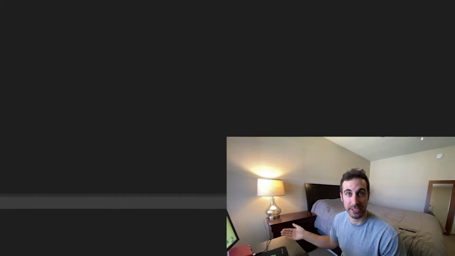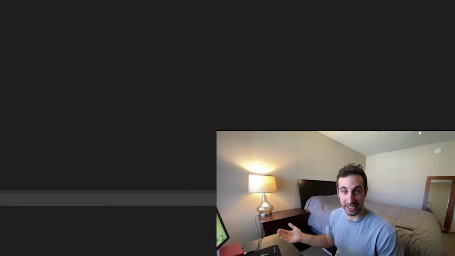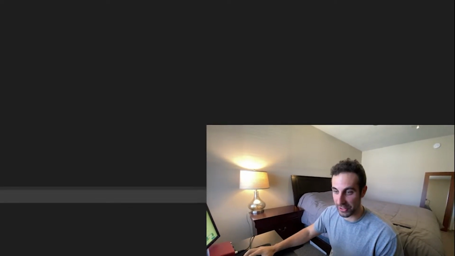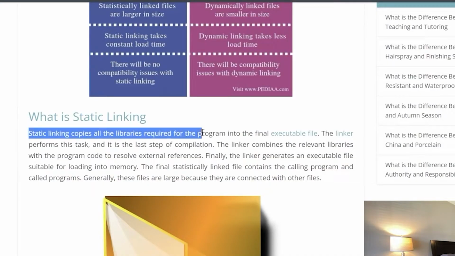I don't really know what a DLL file is or how it works or anything about dynamic and static linking, so let's figure that out. Static linking copies all the libraries required for the program into the final executable file. Basically, the overall reason we want to do this is because instead of all of our dependencies being linked right into the game itself, everything can be linked into the Turbo Engine, and then that application file can just pull from that.